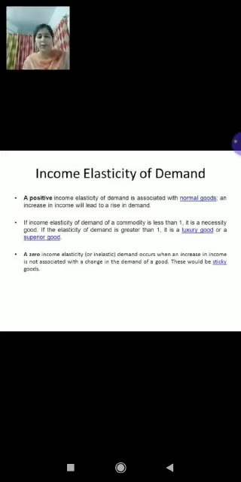So children, income elasticity of demand may be zero in some exceptional cases. Mind you, in exceptional cases. Zero income elasticity of demand for a good implies that a rise in income leaves quantity demanded unchanged. For example, income elasticity of demand for salt may be zero because an increase in income beyond a certain level may not bring about any change in demand for salt. I gave you this example in the first class also when we were talking about law of demand, right?